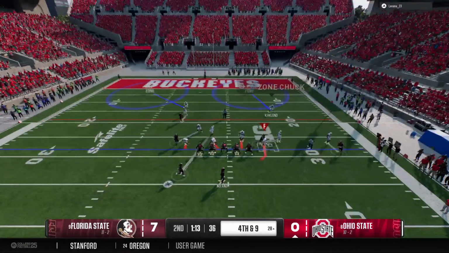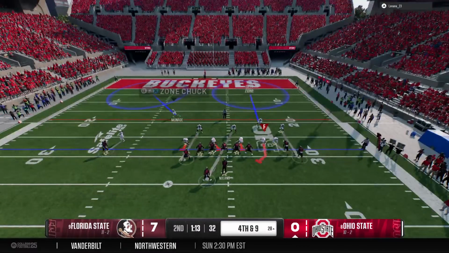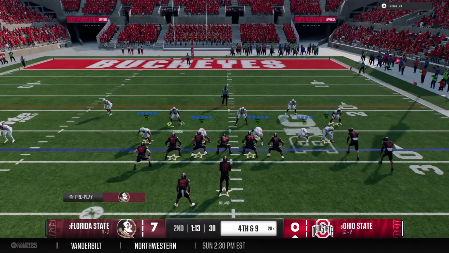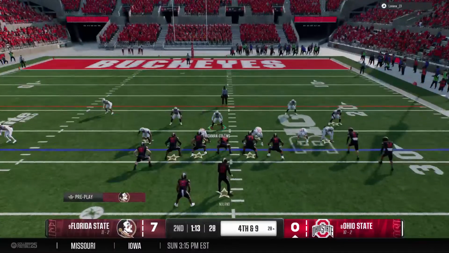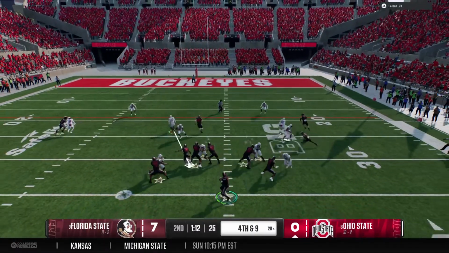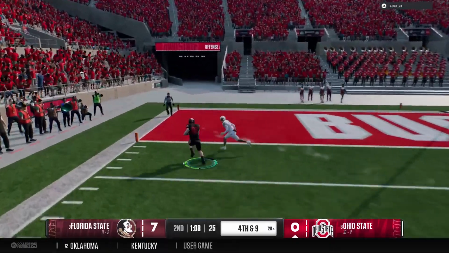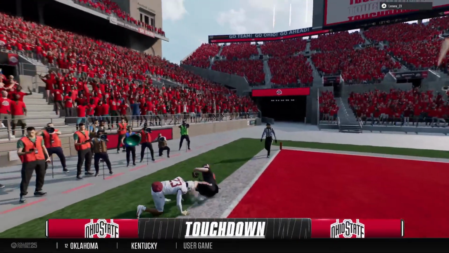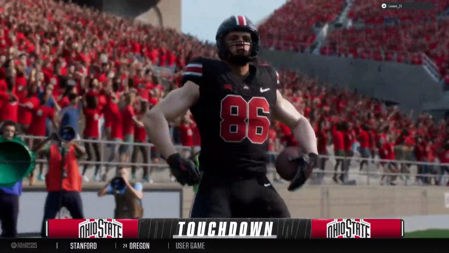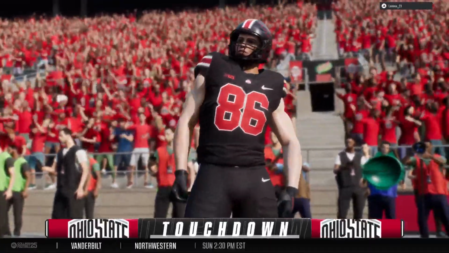The Buckeyes hustle to the line to run the hurry-up. Quarterback appears to be changing the play. Needs a completion here on 4th down. Looking for his big tight end. It's complete. That's enough for a first down. He'll take it into the end zone. Touchdown, Buckeyes. Perfect timing here by this quarterback.